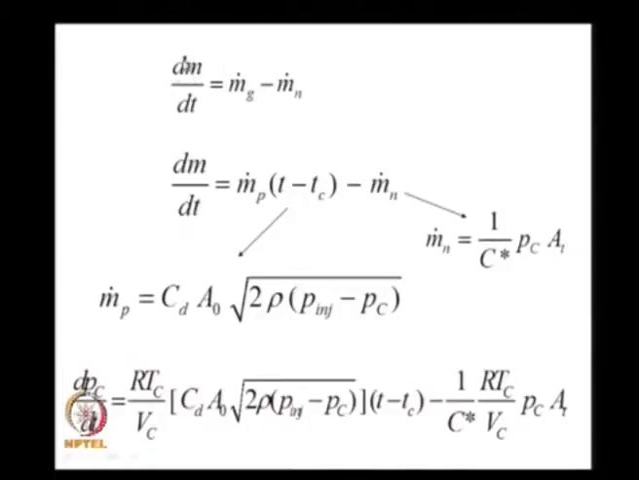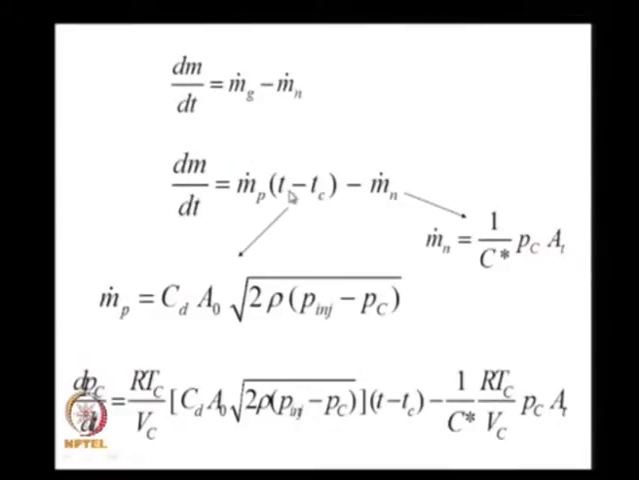We said that the rate at which mass increases in the chamber, dm by dt, is the rate at which the propellants gasify, that is m dot g in the chamber, minus the rate at which the gases leave the nozzle, m dot n. We wrote these expressions in terms of delayed combustion time. In other words, what am I trying to tell you? The gases which are generated do not correspond to the propellant which is getting injected now, rather the mass which gets generated comes from propellant which was injected Tc earlier.